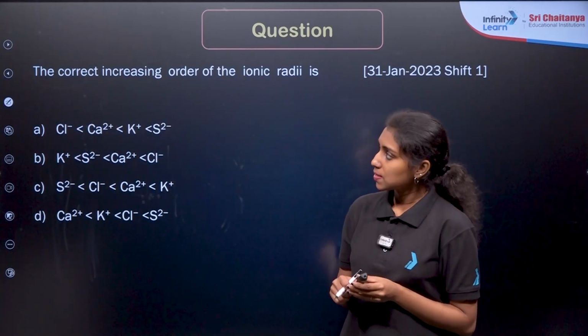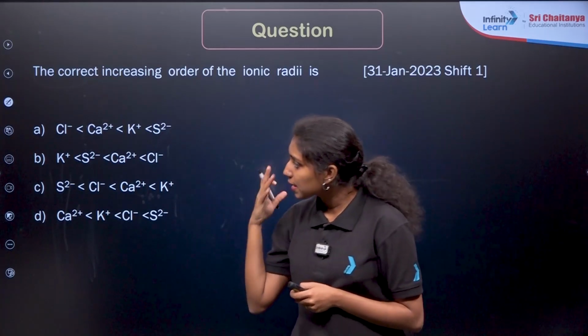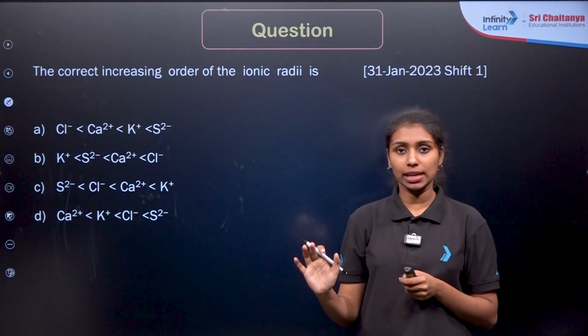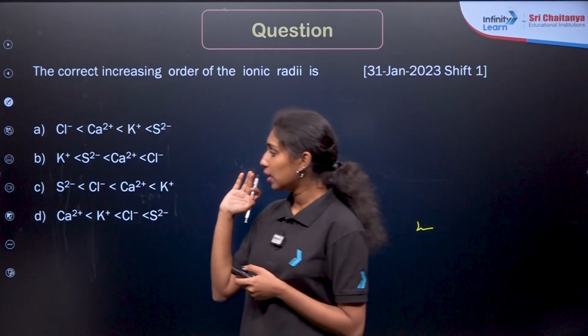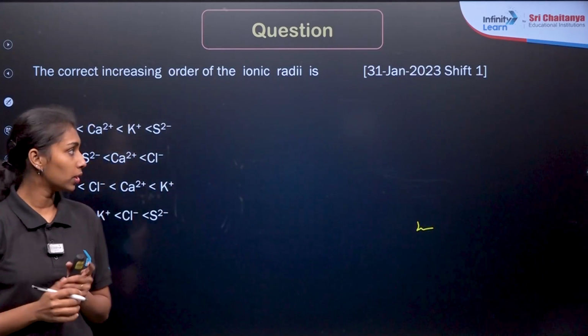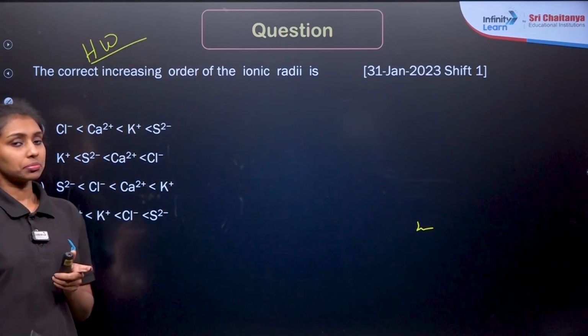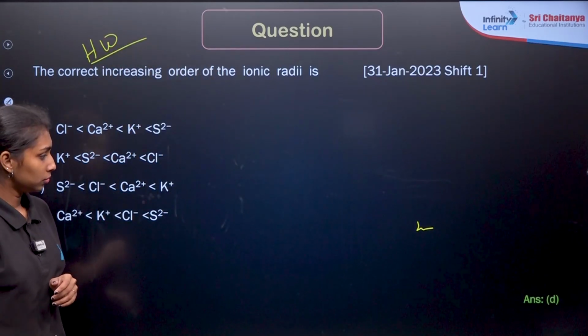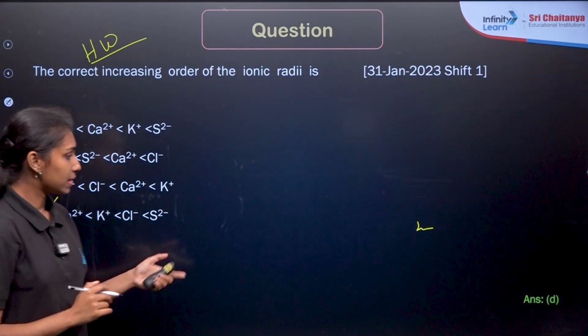Okay, just try to answer this question. The correct increasing order of the ionic radii of Cl minus, Ca2 plus, K plus and S2 minus is asked here. Just like the last question we discussed, try to solve this question. Take it as homework. Option D is the correct answer. You need to check whether you are getting the same answer or not.